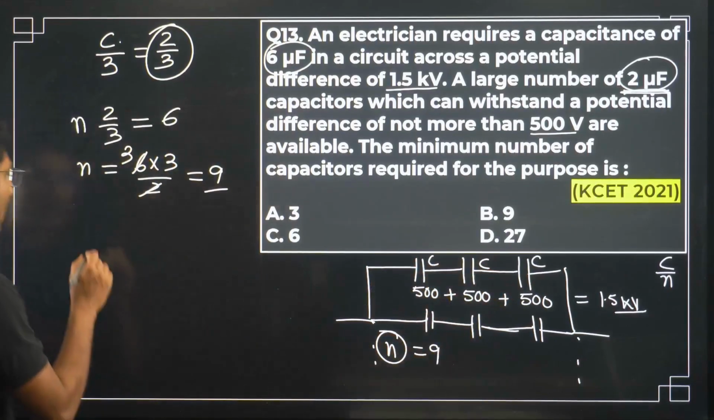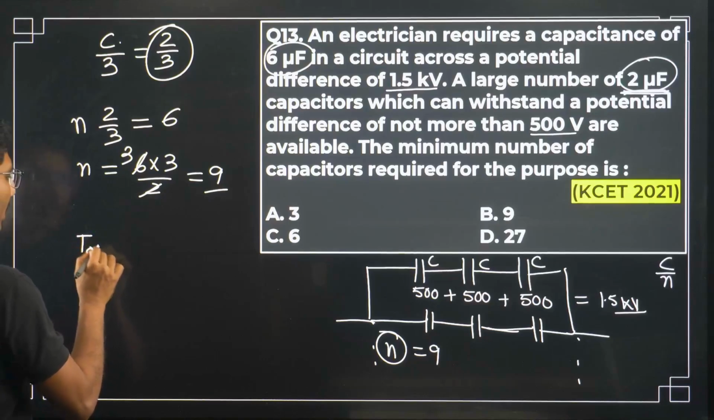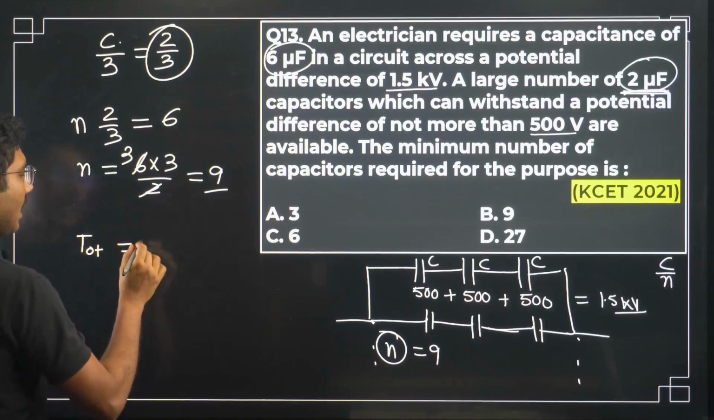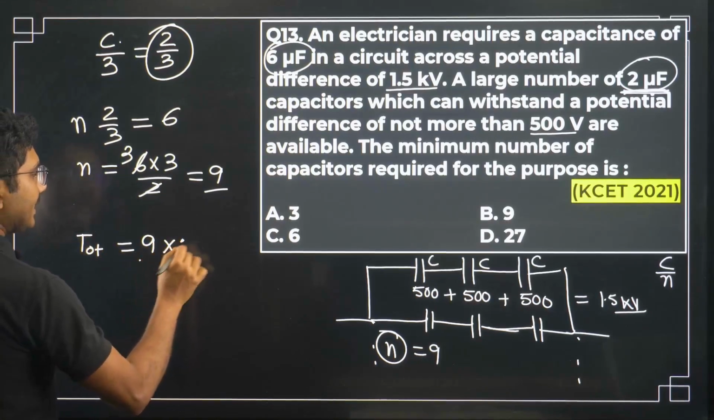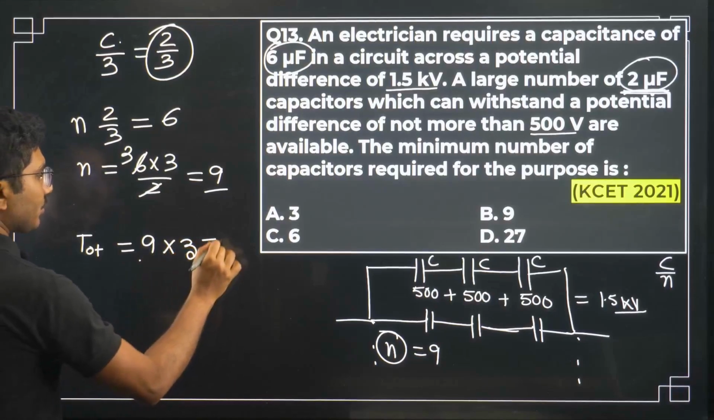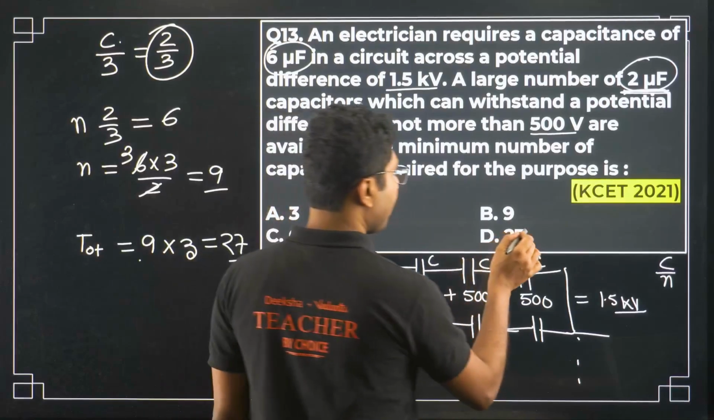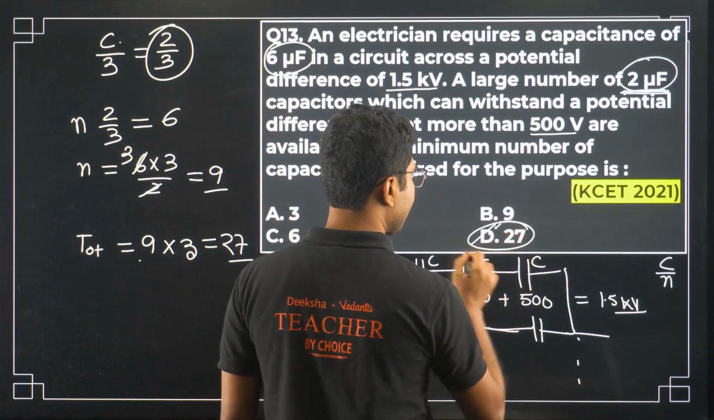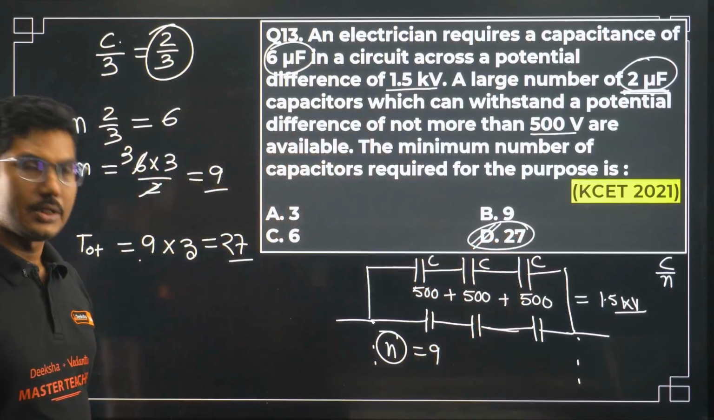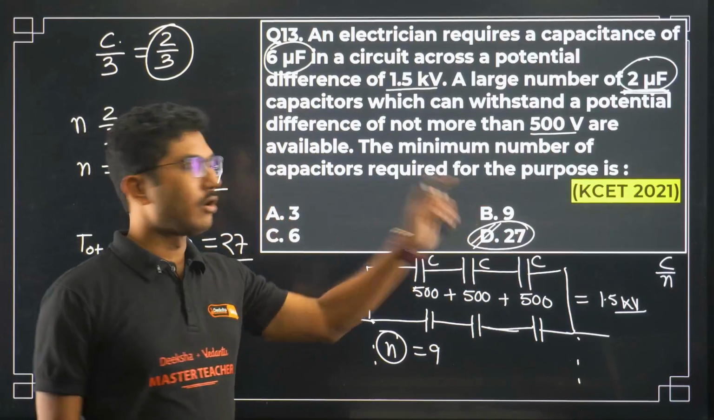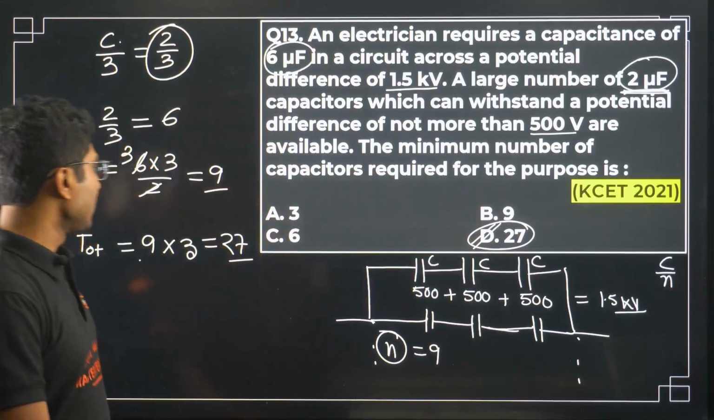So what is the total number of capacitors? Total number of capacitors will be 9 combinations, each having 3 capacitors. So the total number of capacitors that we need is 27. It is neither 3 nor 9. So you have to be very careful.